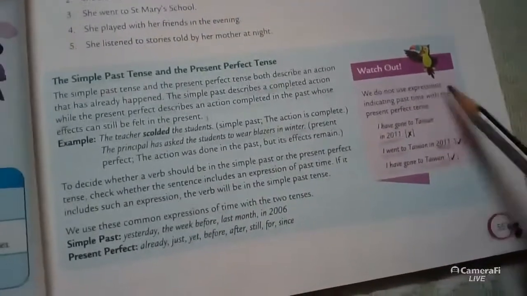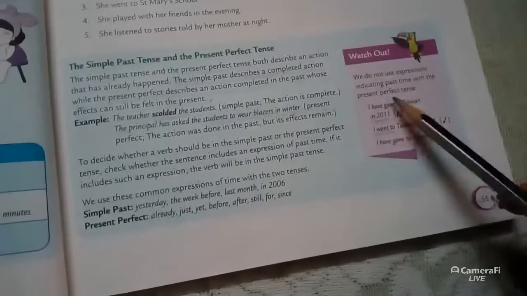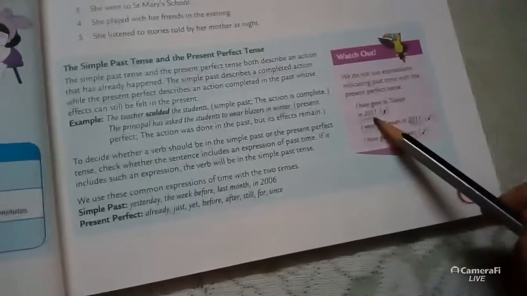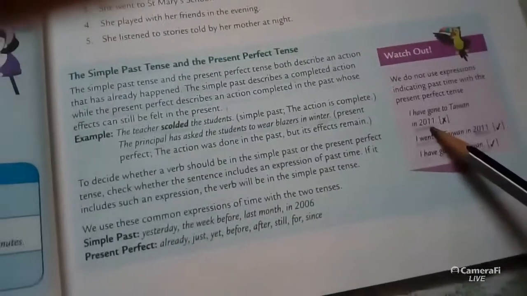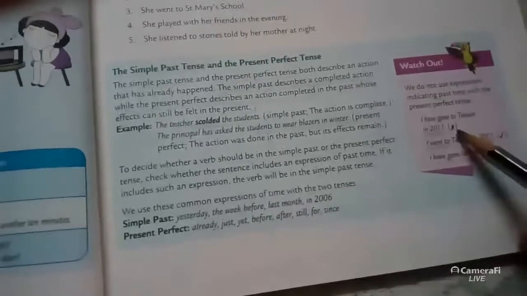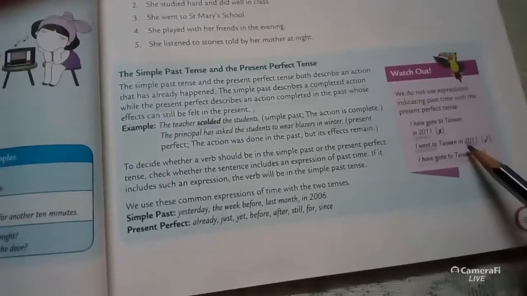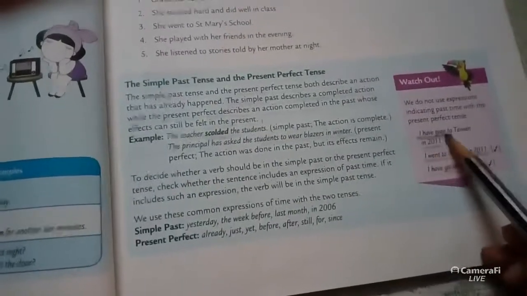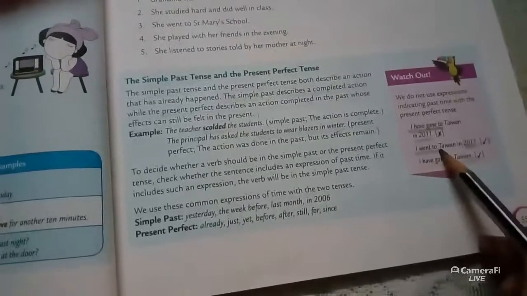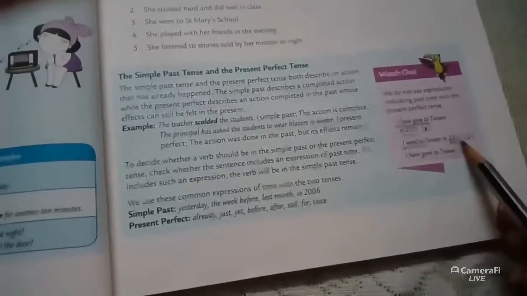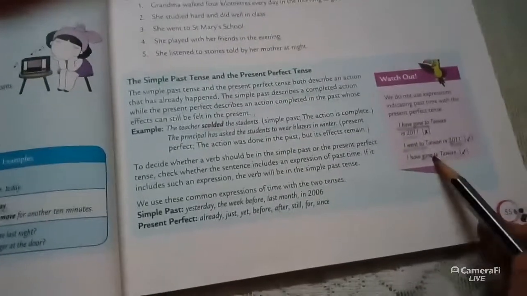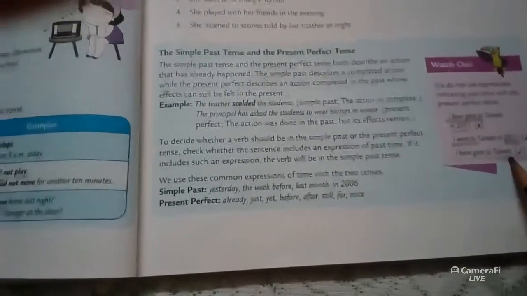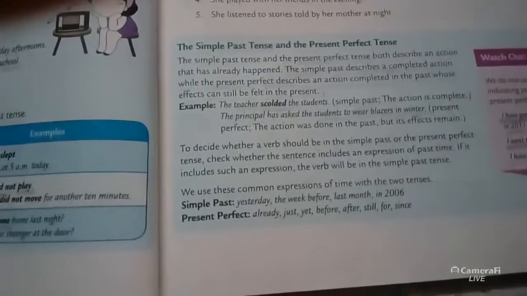We do not use expressions indicating past time with the present perfect tense, like "I have gone to Taiwan in 2011." It is wrong. "I went to Taiwan in 2011." See here, "have gone" is present perfect, but this is simple past, because the time is mentioned, when I went to Taiwan. "I have gone to Taiwan." Here the time is not mentioned. Okay? I think it is clear to you.